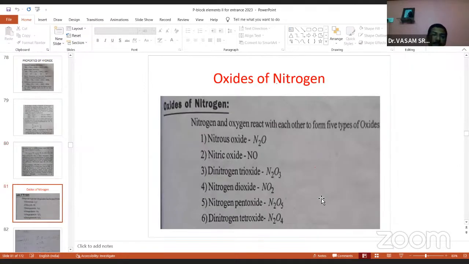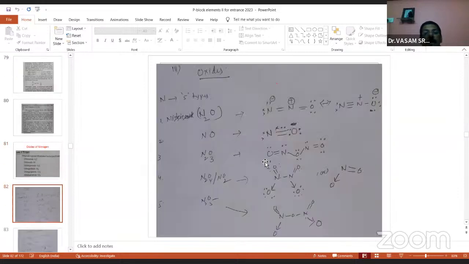I told you, when nitrogen reacts with oxygen, it gives 5 types of oxides. The first is N2O, nitrous oxide; then NO; N2O3, dinitrogen trioxide, called sesquioxide; nitrogen dioxide NO2; and nitrogen pentoxide N2O5. NO2 is the monomeric state and its dimeric form is N2O4. Both are the same, monomeric form and dimeric form. Overall there are 5 oxides. And the structures are most important, you see.